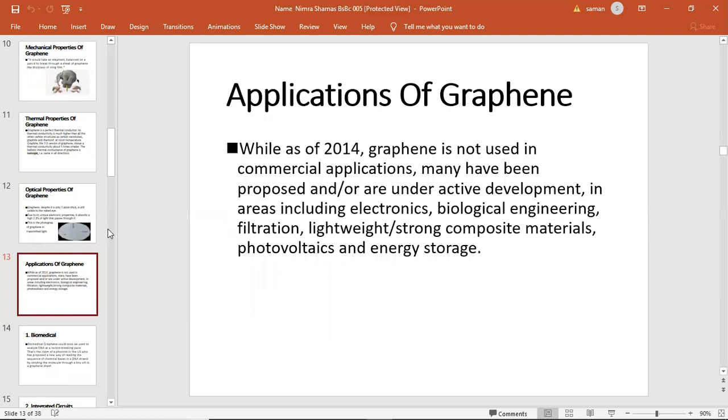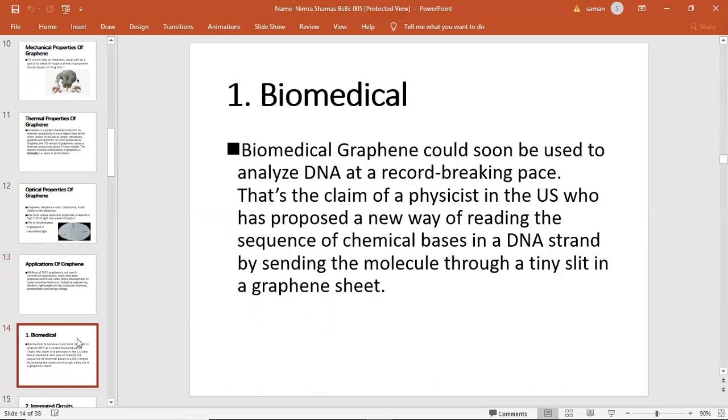Next slide. Biomedical. It is used in the medicine field. Biomedical graphene could soon be used to analyze DNA at a record-breaking pace. A group of physicists in the US has proposed a new way of reading the sequence of chemical bases in a DNA strand by sending the molecule through a tiny slit in a graphene sheet. Next slide.